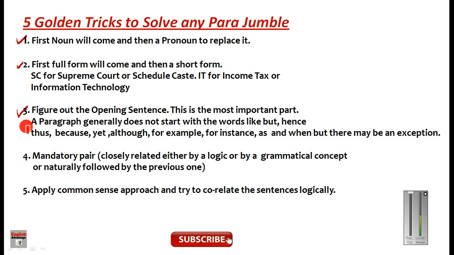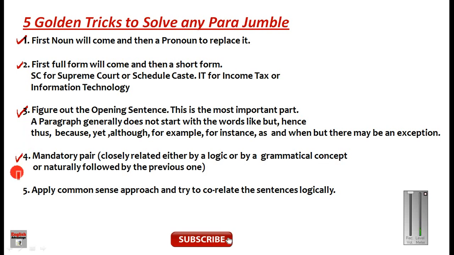In order to figure out the title sentence: it is normally an independent sentence, and it normally talks about a particular topic, but sometimes exceptions may be there. The sentence normally cannot start with these words, like for example, for instance, although, yet, because, thus, hence. So any parajumble normally cannot start with these connectors, but sometimes it may start with as and when, because there may be an exception to it. Okay, so this is also an important point to remember.